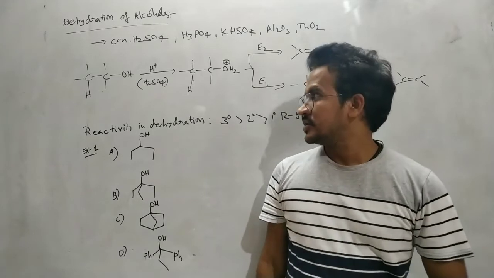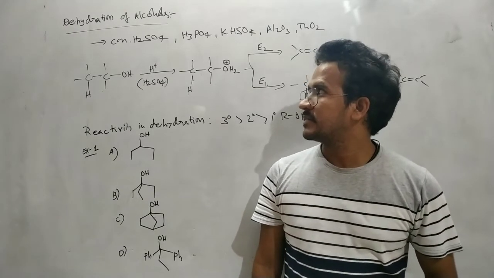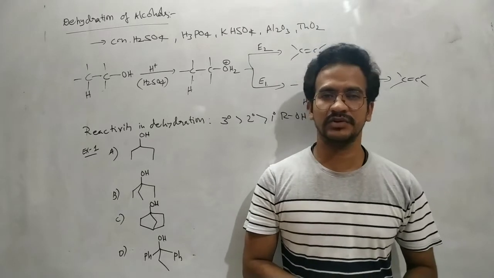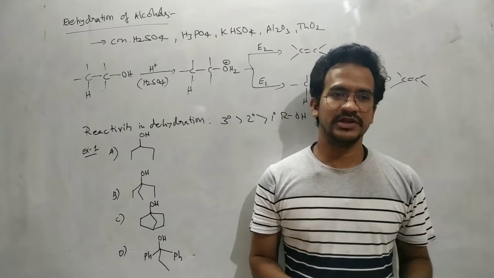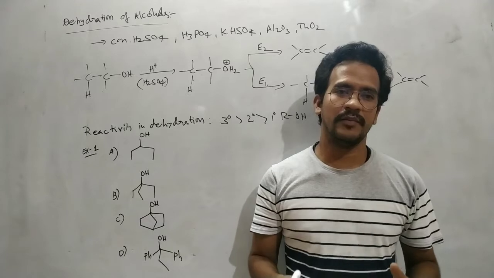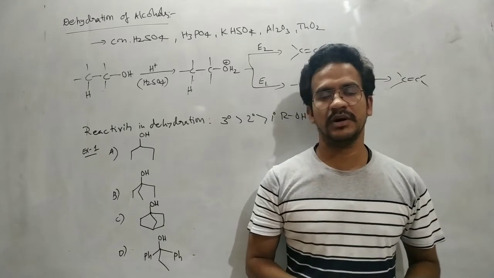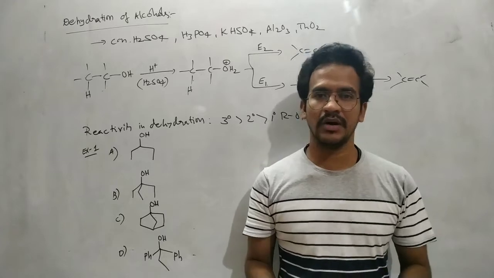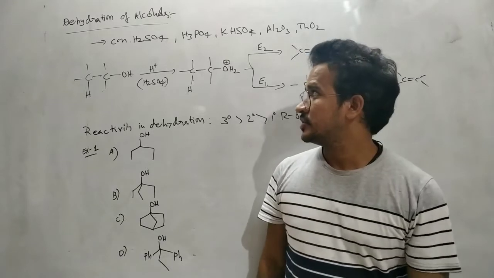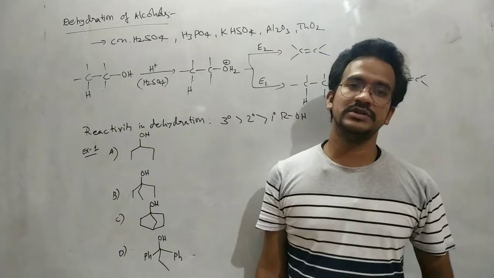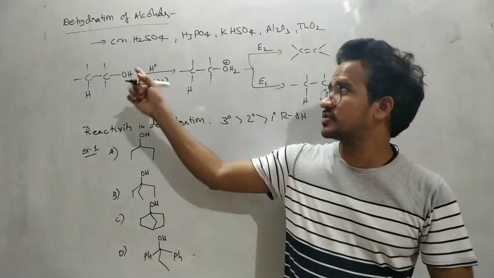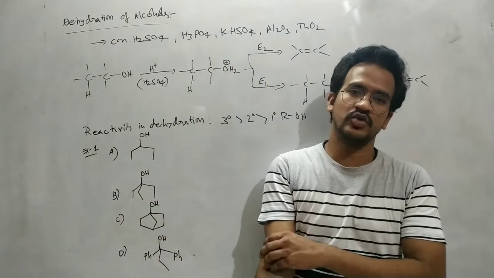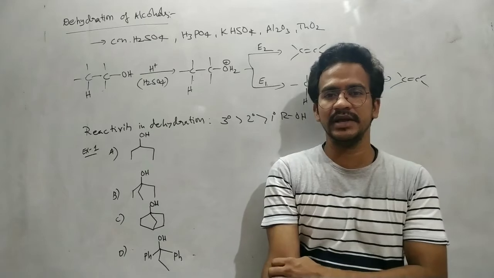Here it is an elimination of the water molecule. Dehydration is the elimination of the water molecule. Elimination here may be a unimolecular elimination reaction or a bimolecular elimination reaction, that means an E1 or E2 reaction. Generally, the water molecule is removed by heating with concentrated H2SO4, H3PO4, potassium bisulfate, Al2O3 and thorium oxide. All these are dehydrating agents.